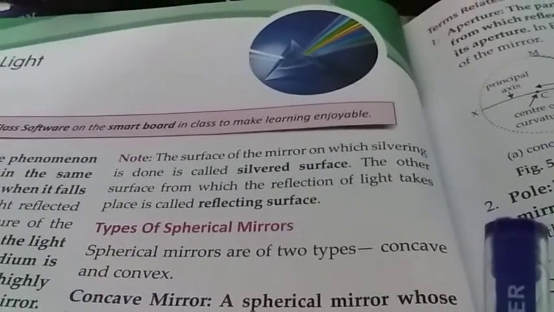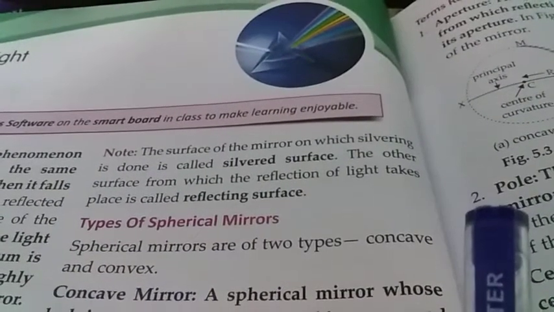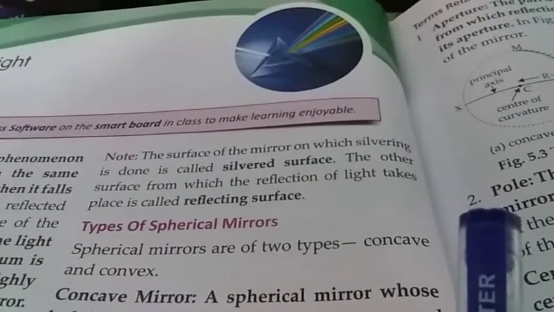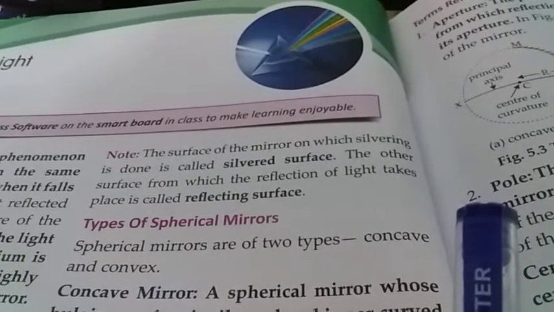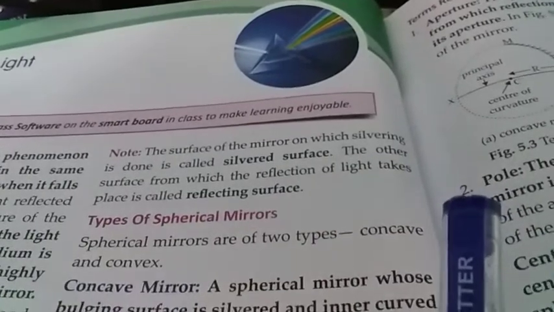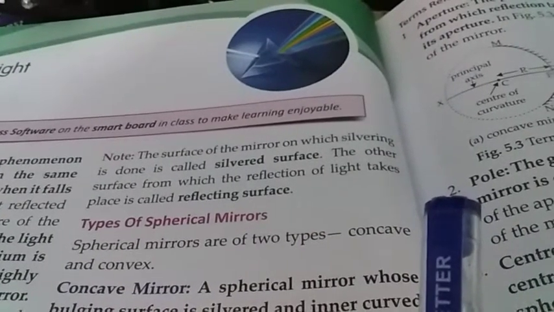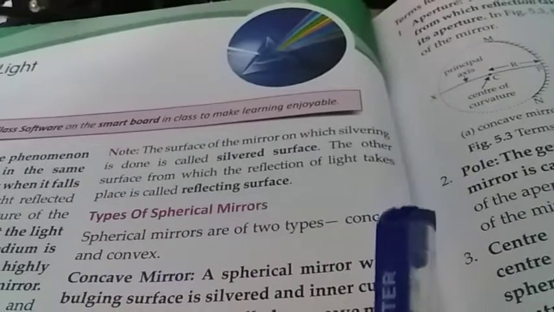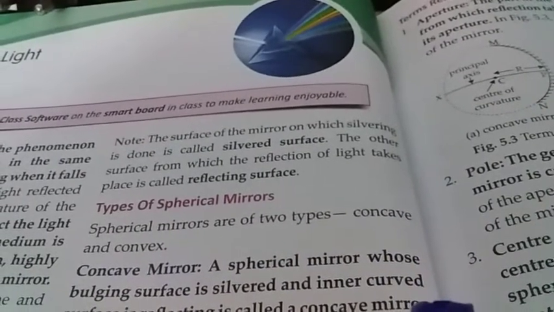So a mirror has two surfaces. One is the silvered surface where silvering is done, and the other is the reflecting surface from which the reflection of light takes place. And there are two types of spherical mirrors, convex and concave.